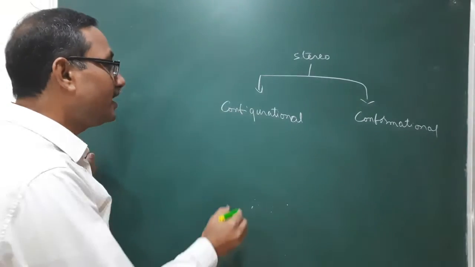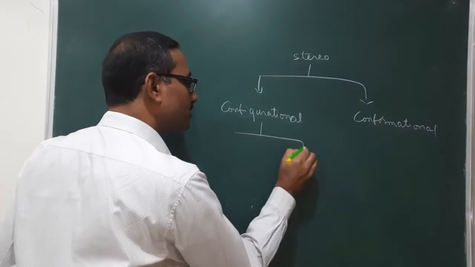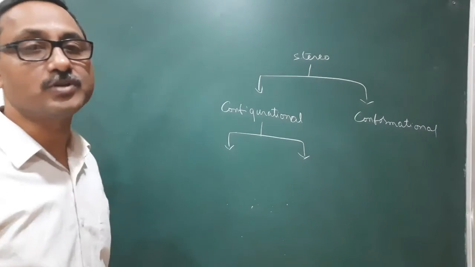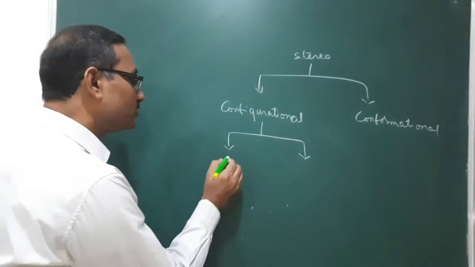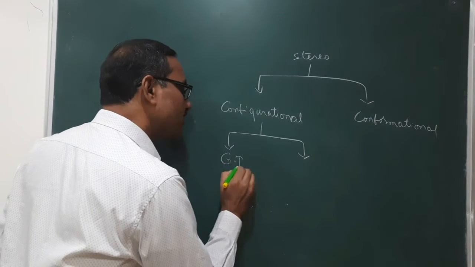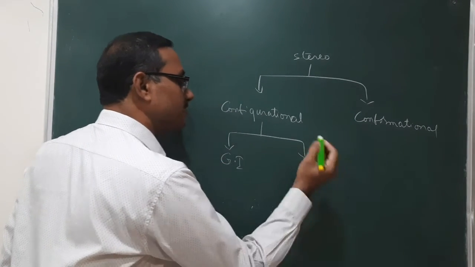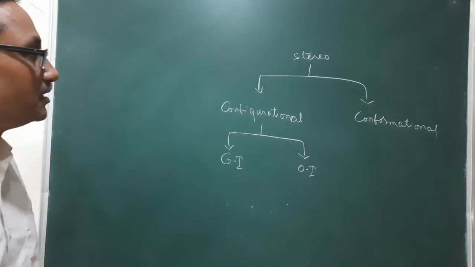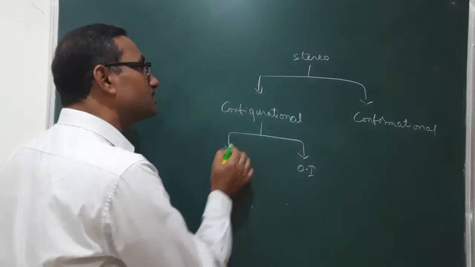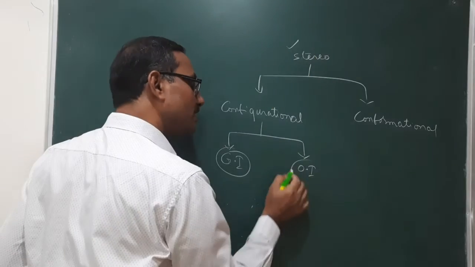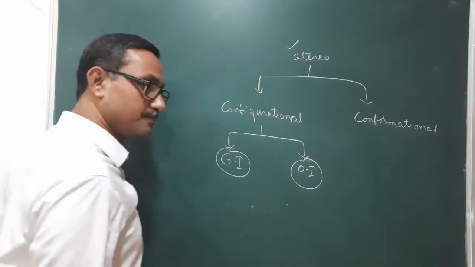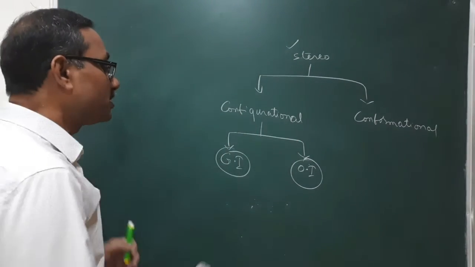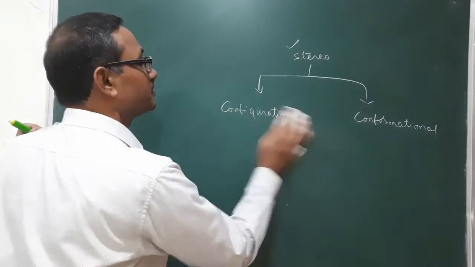Configurational isomers are divided into two types: geometrical isomers and optical isomers. Geometrical isomers are stereoisomers, and optical isomers are also stereoisomers. Right. Now I am discussing geometrical isomerism.